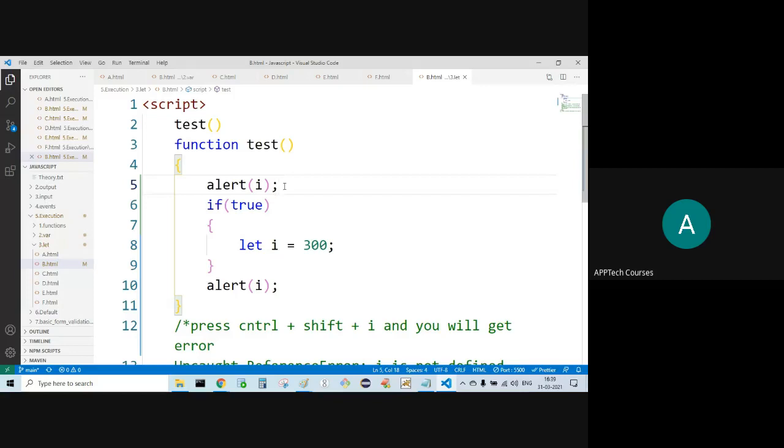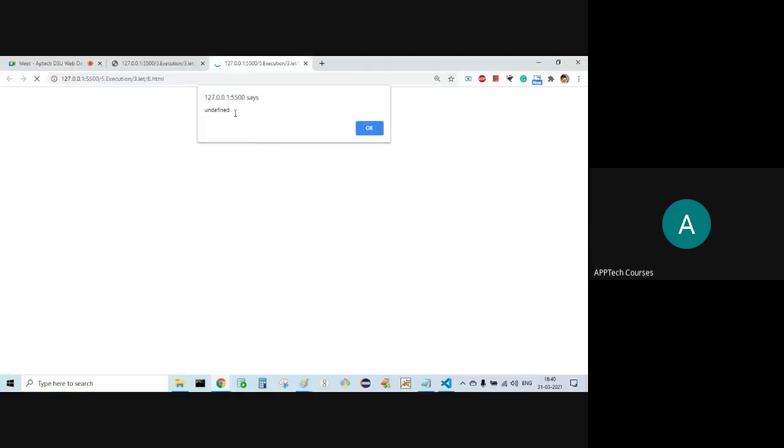That will be converted to string. But here, what is the type? Let type. Earlier it was var type. For var, here I'll get undefined, and here I'll get 300.